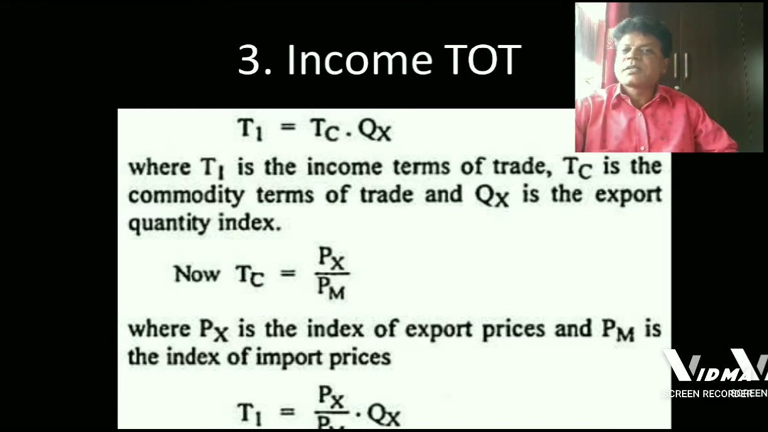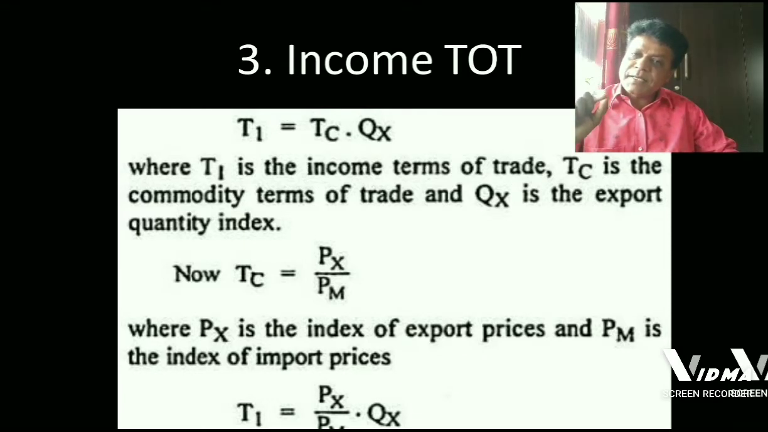We are studying about terms of trade. In our previous video, we have studied introduction and meaning of terms of trade. Also, we have studied two important types of terms of trade in our previous lecture. That is, gross barter terms of trade and net barter terms of trade. After studying these two terms of trade, in this video we shall begin our discussion on third terms of trade, that is income terms of trade.